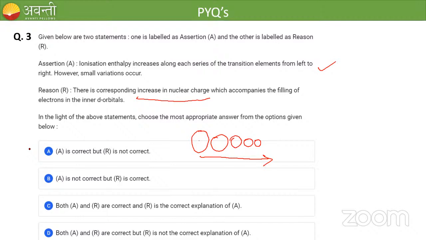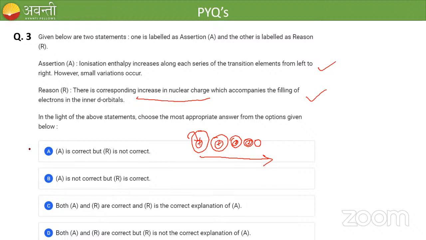So we have a nucleus at the center of each atom. Atomic number increases from left to right, which means the charge present inside the nucleus also increases. The number of protons, which is nothing but the nuclear charge, is also increasing. So the reason is also correct. And because of this increase in nuclear charge, the ionization energy is increasing.